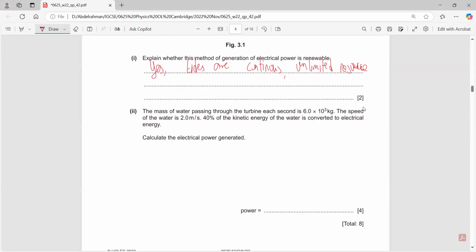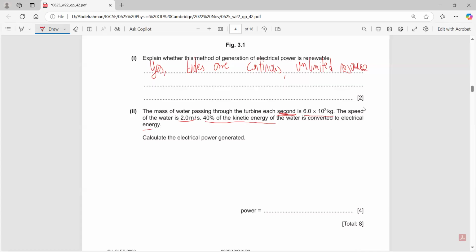Can I find the power generated? The mass passing each second is 6 times 10 to the power of 3. The speed is 2 meters per second. 40% of the kinetic energy is converted to electrical energy, so you can say this is the efficiency. It's only 40% efficient. Calculate the electrical power generated.